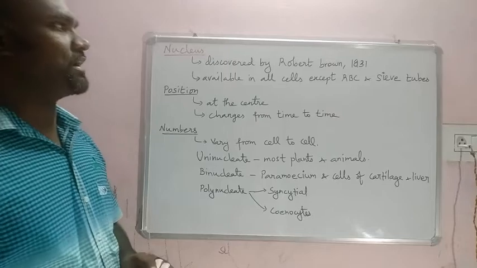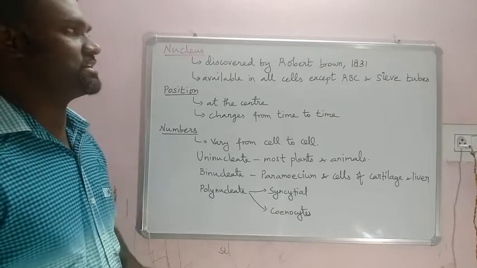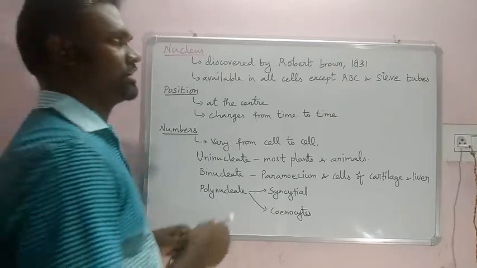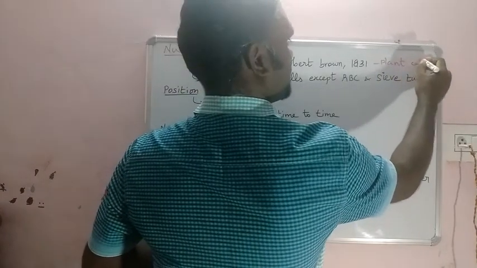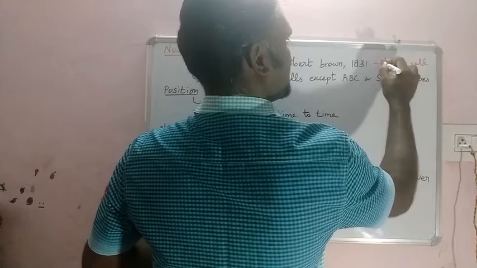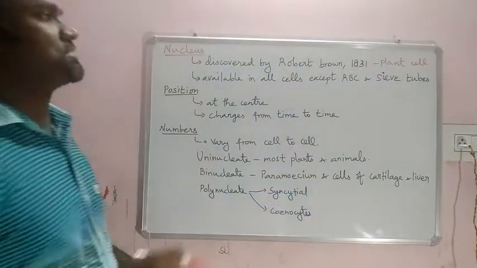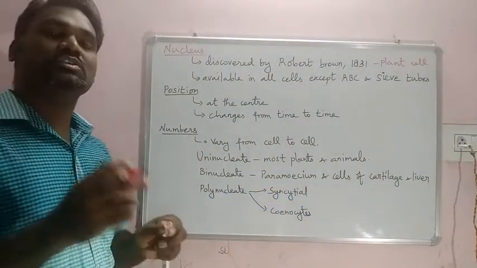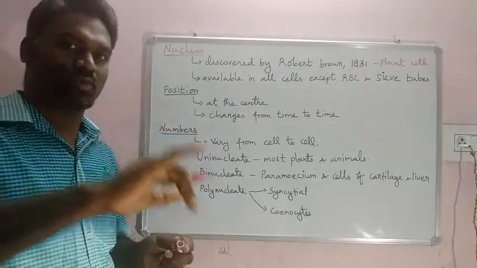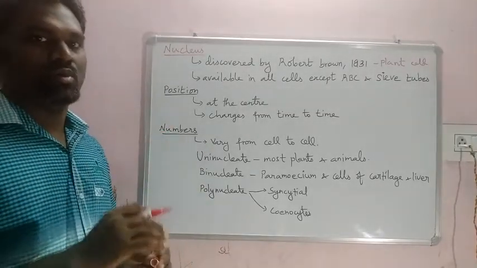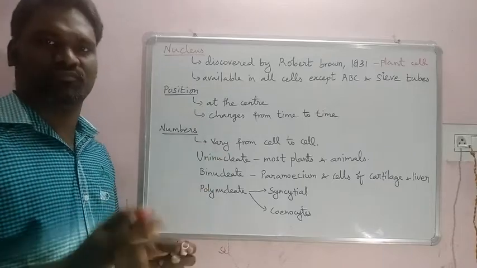Nucleus was discovered by Robert Brown in the year 1831. He discovered this nucleus from the plant cell. This nucleus, as I told you, is available in all types of cells, which include prokaryote as well as eukaryote. In prokaryote, only the form is different.